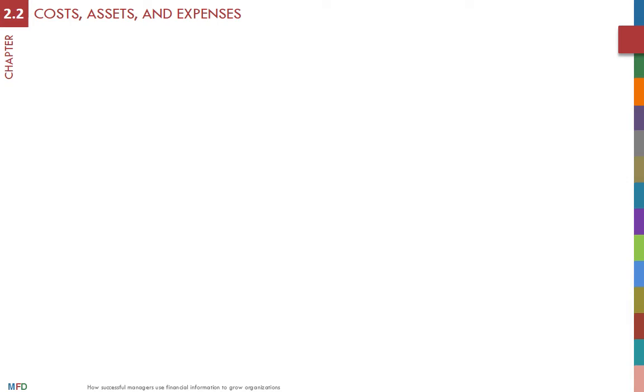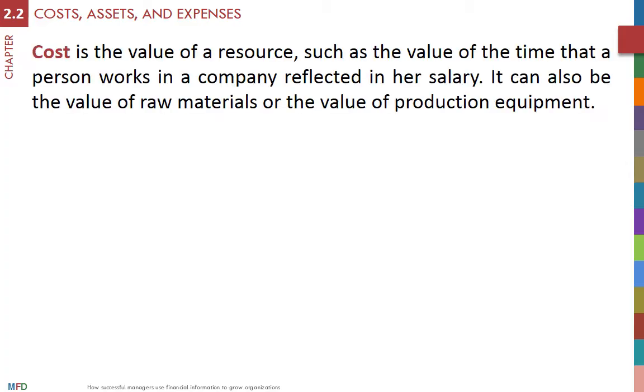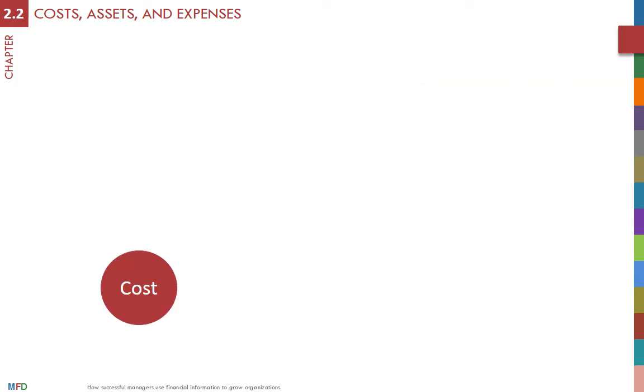So far, we have talked about costs and expenses as if they were the same concept. Here we learn how these are different concepts. Cost is the value of a resource, such as the value of the time that a person works in a company reflected in her salary. It can also be the value of raw materials or the value of production equipment. Cost indicates that a resource has a value.